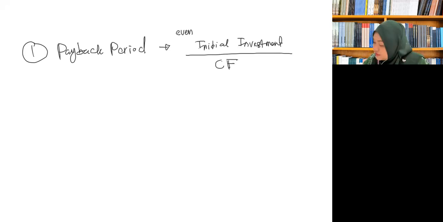Okay, this is for the case of even cash flow only. All right. For uneven cash flow, it is year plus the uncovered cash flow, divided by cash flow of the year.